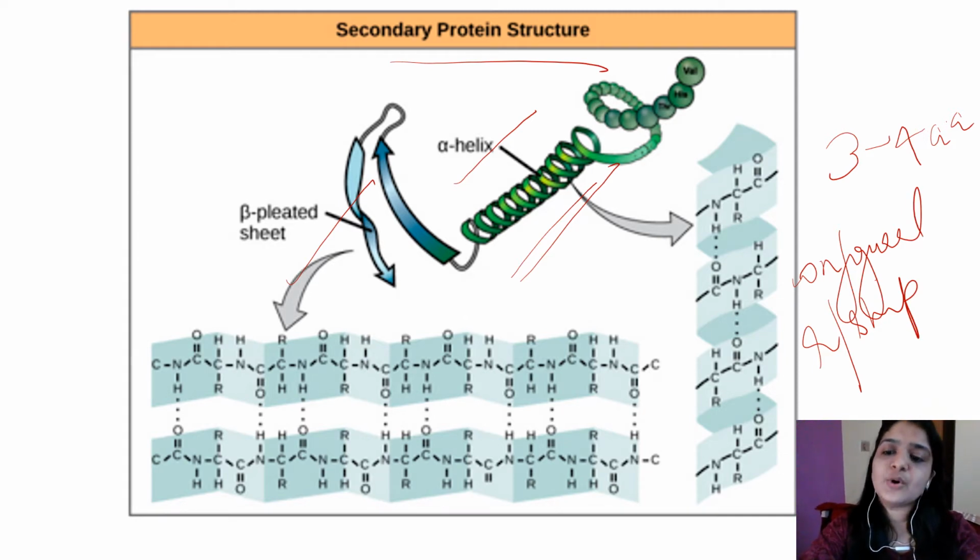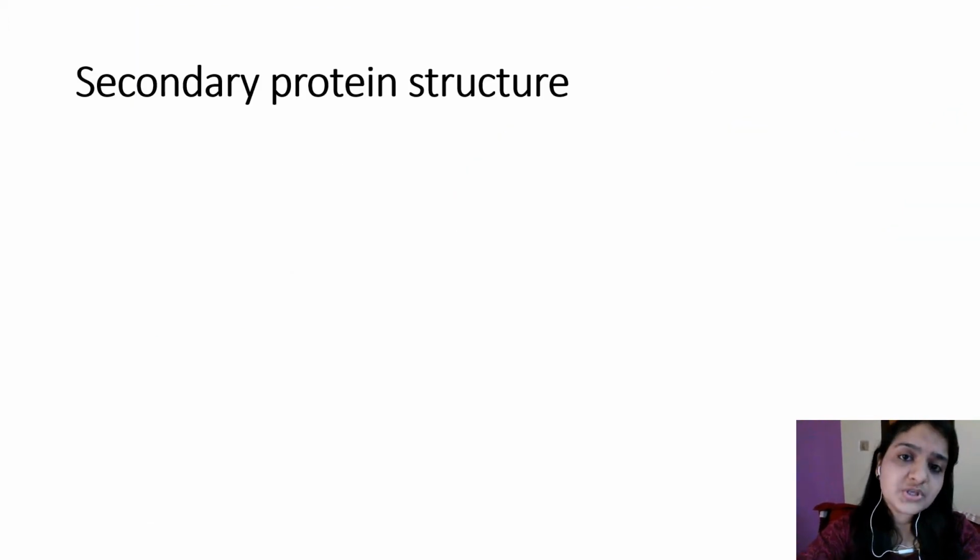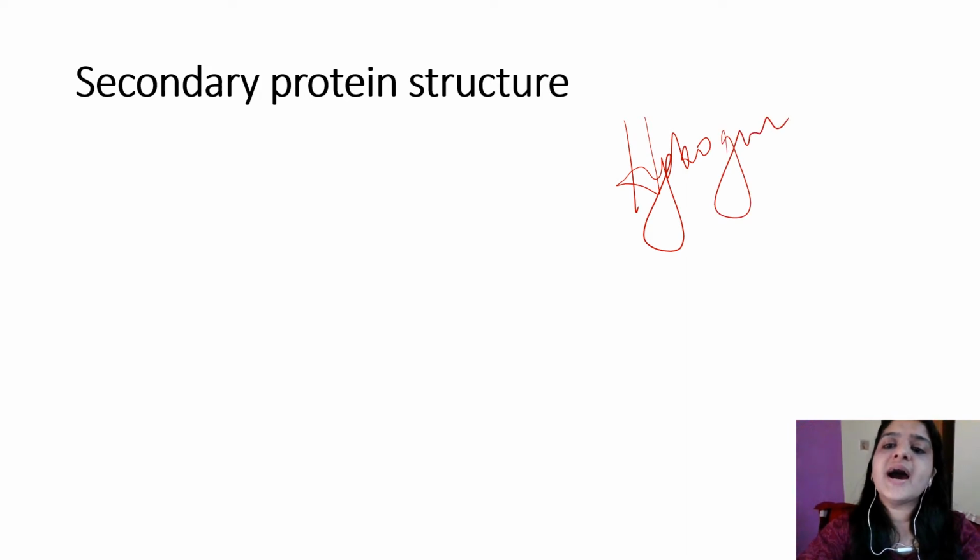And the bonds involved in the secondary structure are mainly non-covalent bonds, whereas in primary structure the covalent peptide bond is the main bond, but in secondary structure non-covalent bonds are involved. Which are the non-covalent bonds that you know? The main important bond in secondary structure is the hydrogen bond.